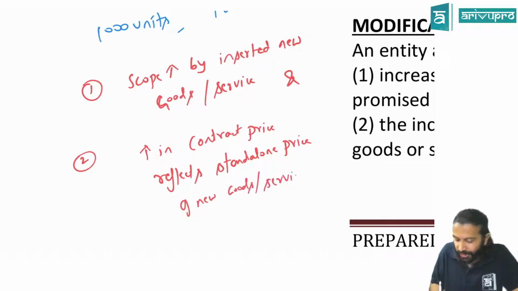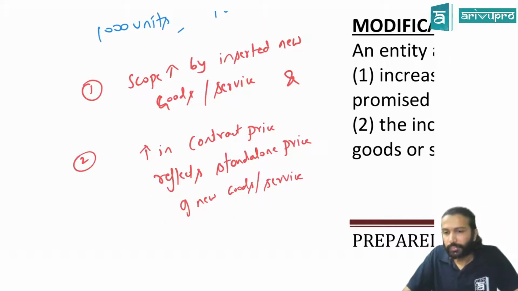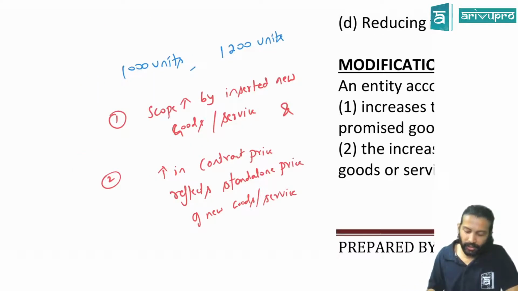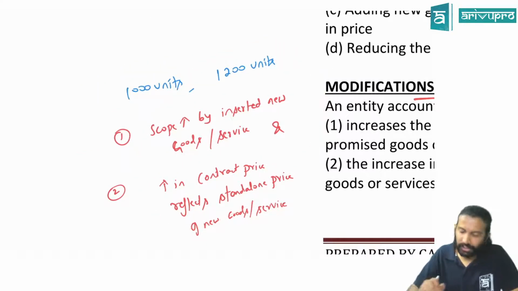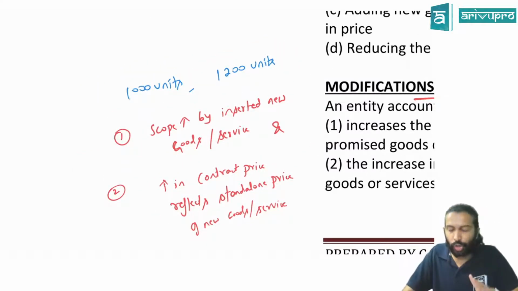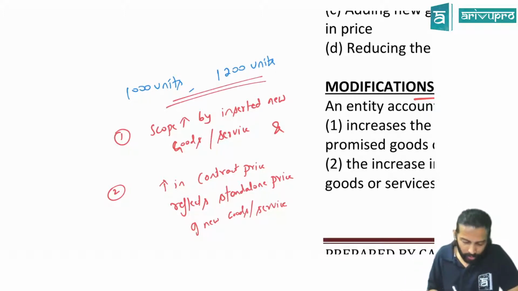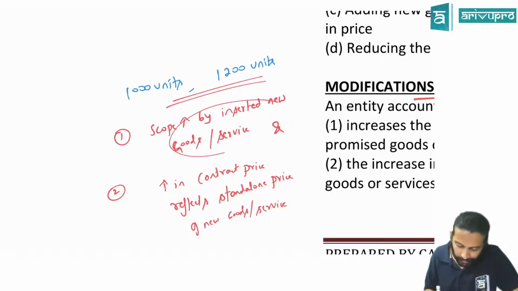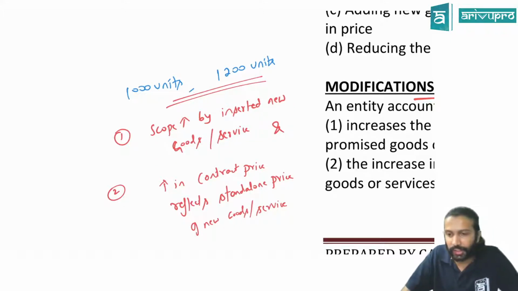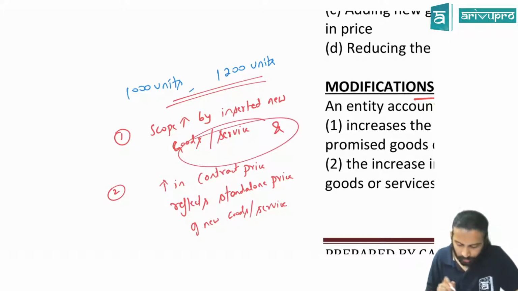Sir, what is this, sir? If these two are satisfied, then you could say that a contract has been modified and the modification should be treated as a separate contract. What are these two again, sir? 1. Price or scope of the contract should have increased. By how? By inserting a new goods or service.